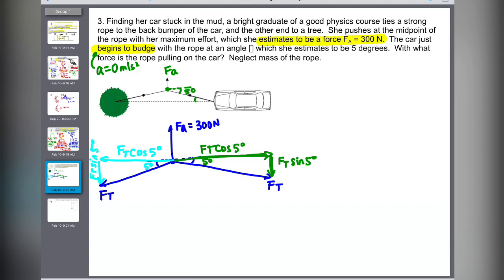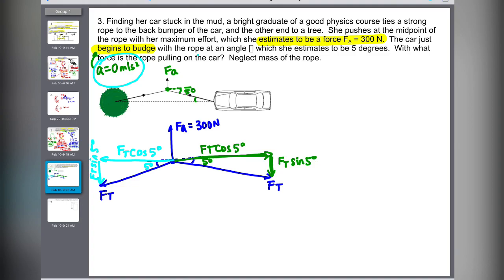Okay, sum up the forces. Is it x, is it y? Let's deal with the y first. I know I sound repetitive, but I just want to make sure you get that. When the acceleration is 0, it doesn't matter if you go up minus down or down minus up.